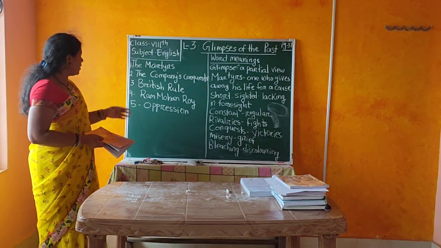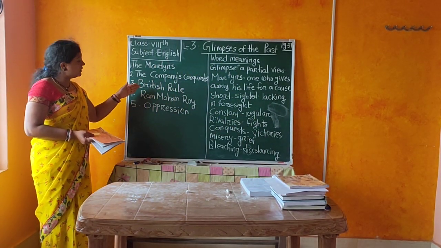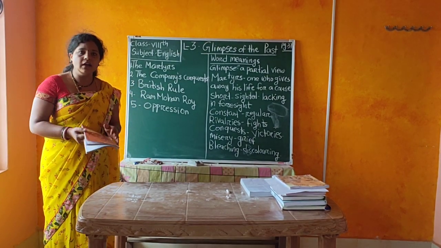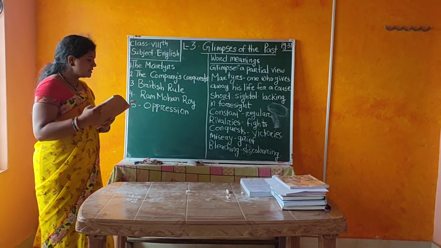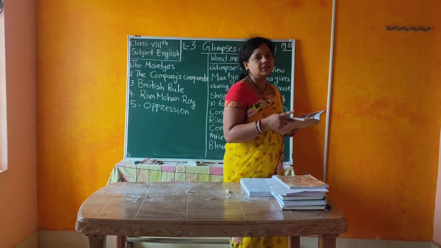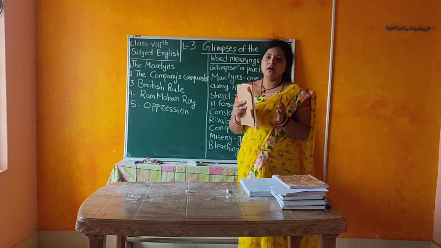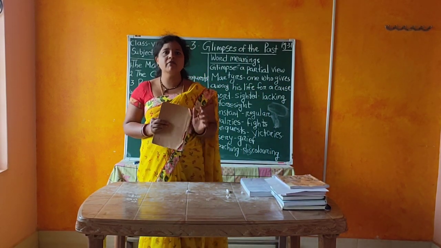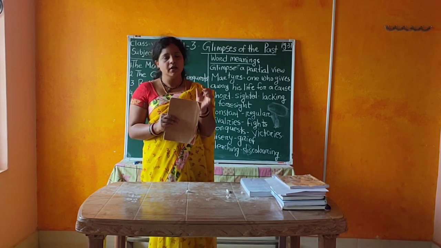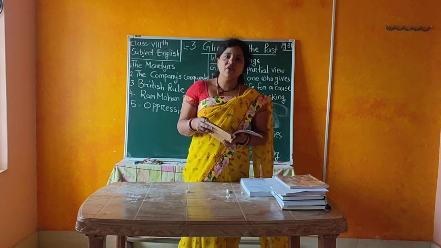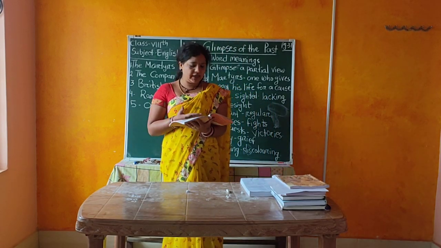Now we will discuss the British rule. What new rule they introduced in the country. See, religious leaders preached ideas like untouchability and child marriage. Okay, when the Britishers were ruling in our country, a big problem was there. What is that problem? That is superstition and religious feeling. Okay, so some people have written like that here.